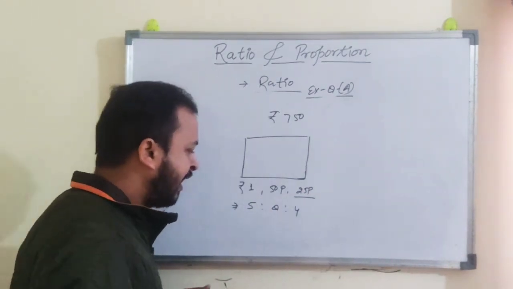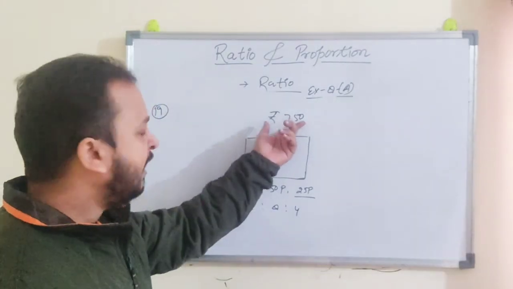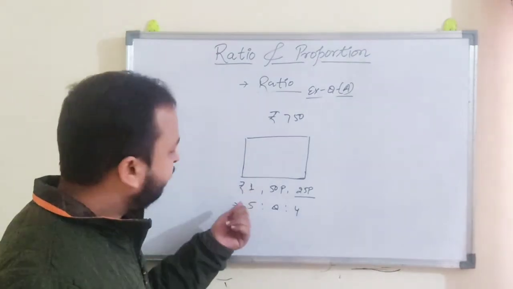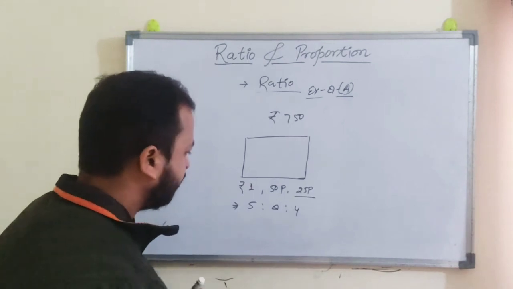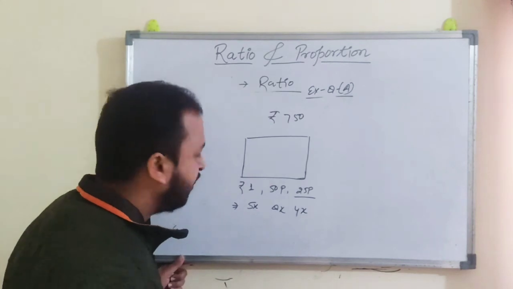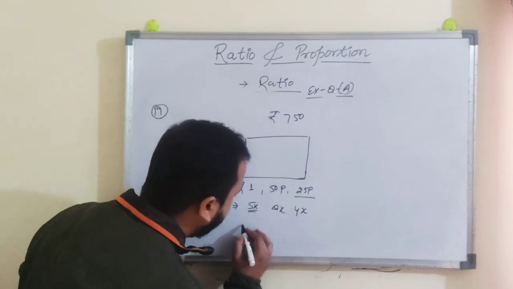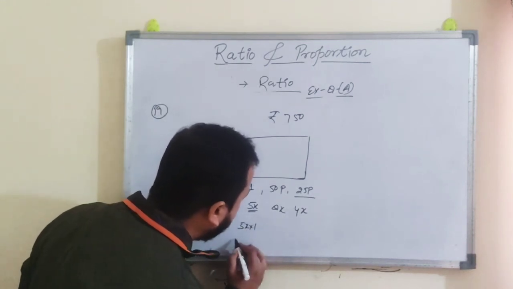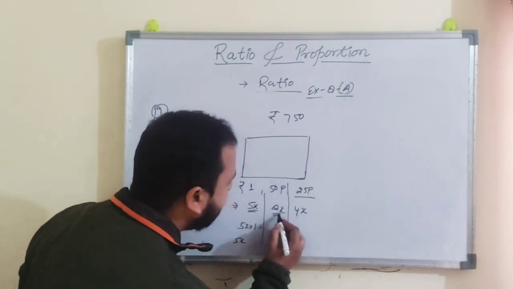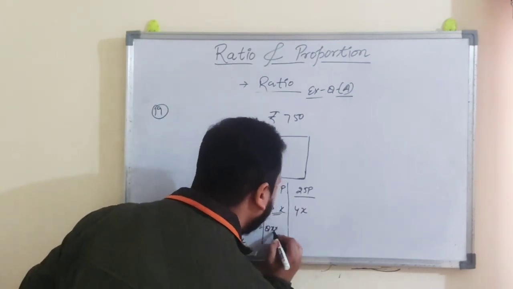One thing you have to understand for this question is that the total is given in value form. If we multiply the number of coins by the value, we get the value for that particular ratio. Suppose the coins are 5x, 8x and 4x. So there are 5x coins of 1 rupee, and the total value is 5x into 1, that is 5x. For 50 paisa, there are 8x coins, so 8x into 50 paisa.